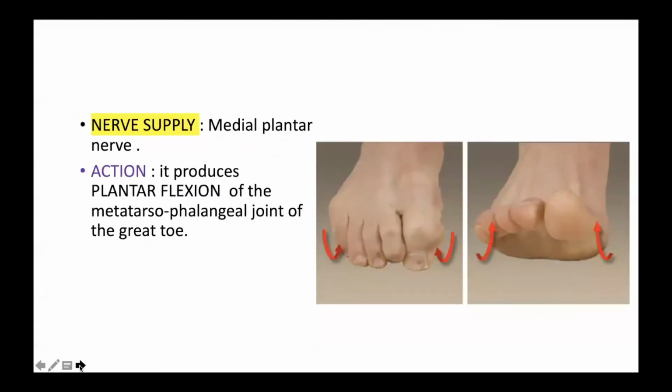Now, what is the nerve supply? The nerve supply of this muscle is the medial plantar nerve. And the action of this flexor hallucis brevis, the name itself says what? Flexion. It produces plantar flexion. Are you able to see the video of mine? Yes, sir. So the nerve supply is the medial plantar nerve, and the action is plantar flexion of the greater toe.